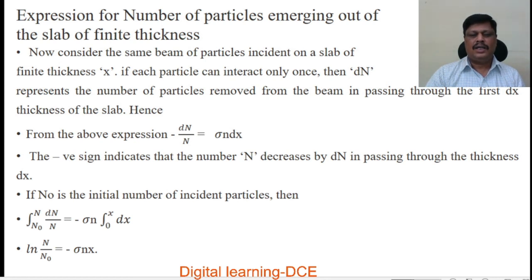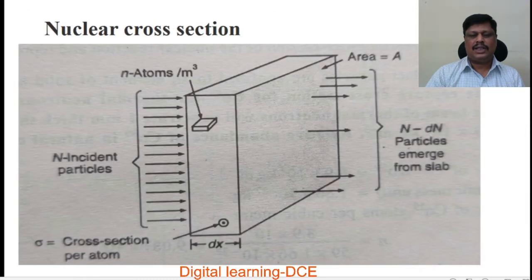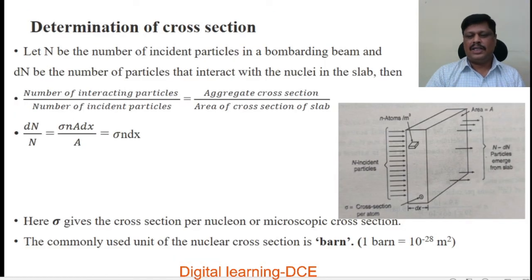So you already know from the last slide that n is the number of particles in the incident beam. Let dn be the number of particles that interact with the nuclei of the target. So only the remaining n minus dn particles emerge from the slab. In that n we are subtracting dn, the number of particles which are interacting with the nucleus of the target. So these are the particles which emerged from the slab.